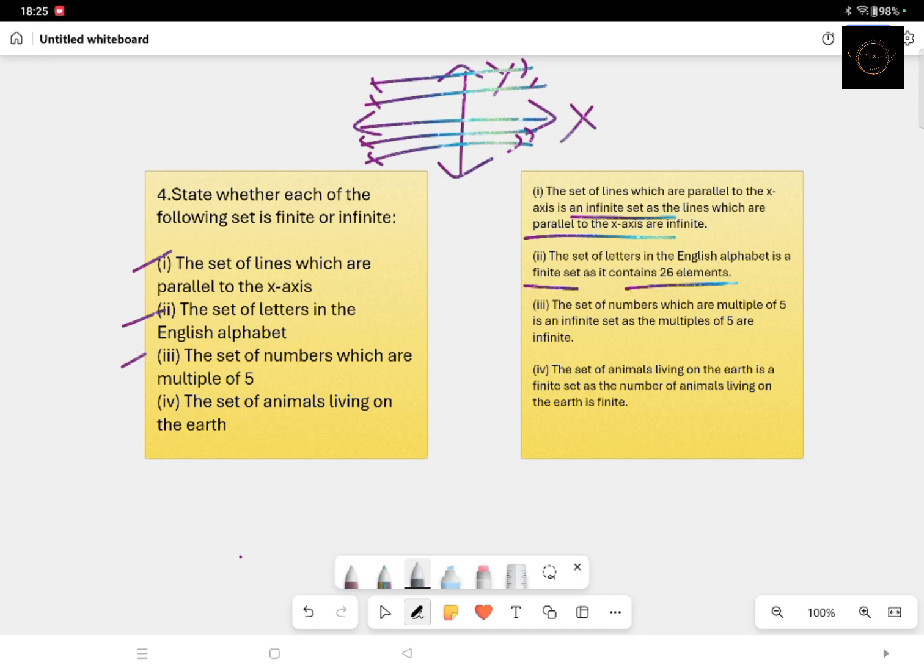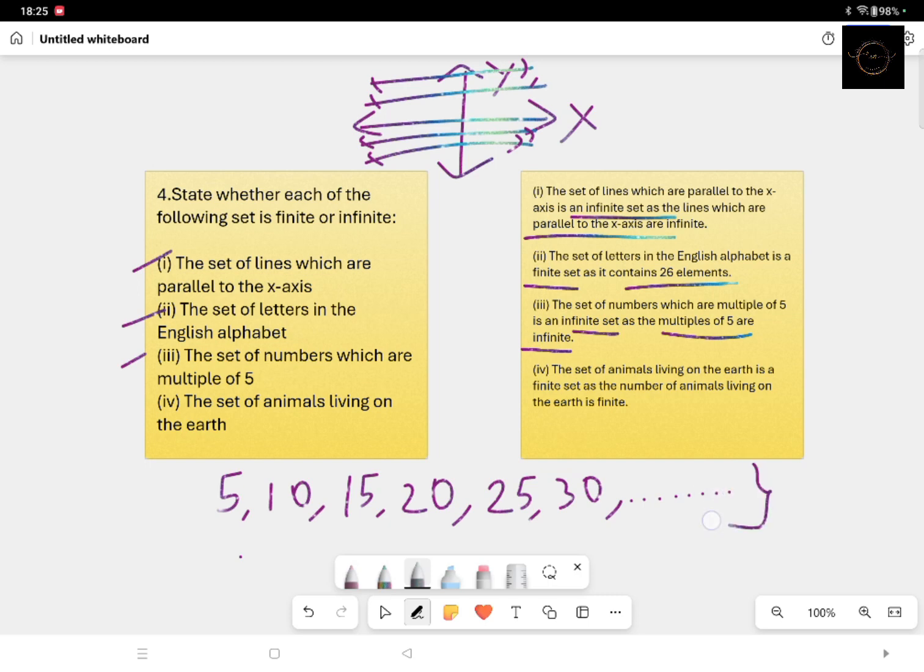Coming to the next example, the set of numbers which are multiples of 5. It's an infinite set. Why? Because they are infinite in number. 5 ones are 5, 5 twos are 10, 5 threes are 15. So it will go in this way: 5, 10, 15, 20, 25, 30. Now you don't know the limit of this. It will move on. We don't know the limit. Henceforth, it's an infinite set.